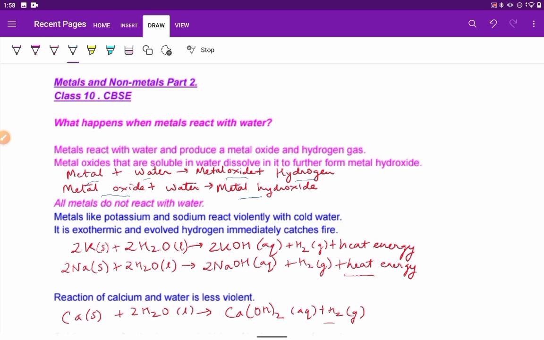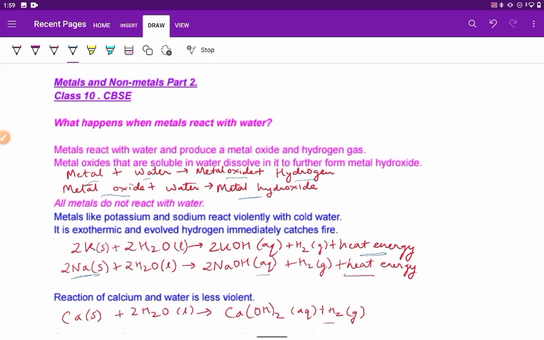The reaction being 2K + 2H2O gives 2KOH, which is in aqueous state, and hydrogen gas is evolved along with heat energy. Similarly, sodium 2Na, which is solid, plus 2H2O gives 2NaOH aqueous plus H2 gas, and heat energy is